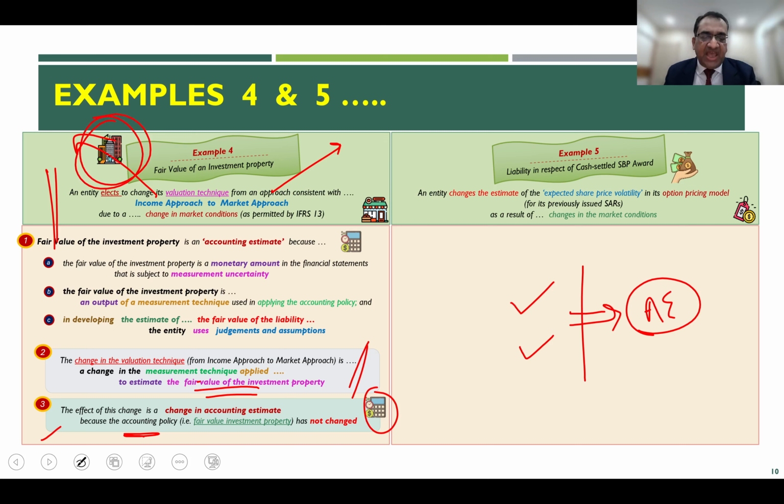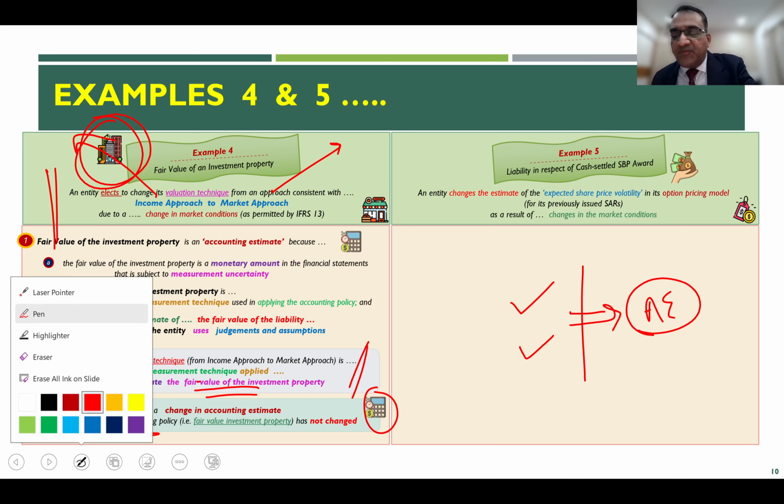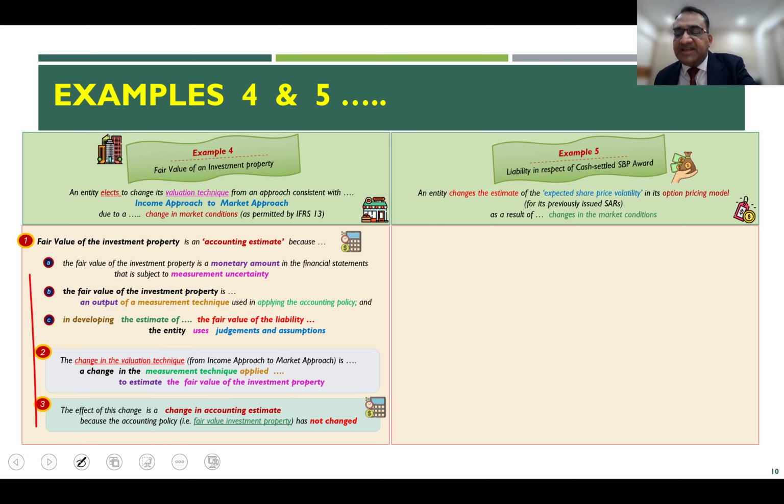What is changing is the process by which you arrive at the fair value. Therefore, the net summary of example 4 is that if you are moving from this approach to this approach, this is a change in accounting estimate, because your policy of valuing the investment property at fair value remains unchanged.